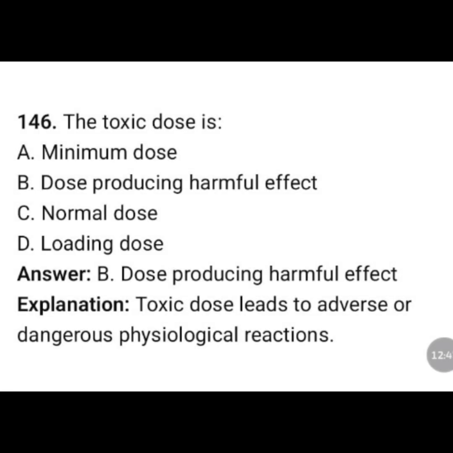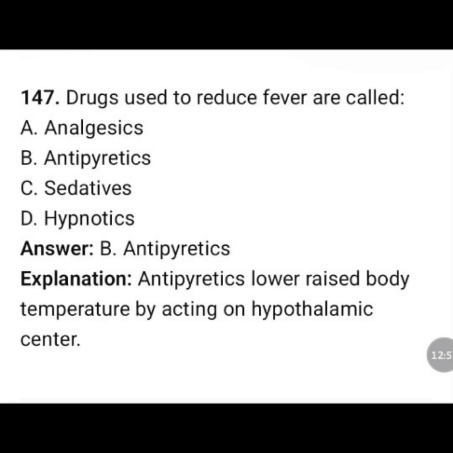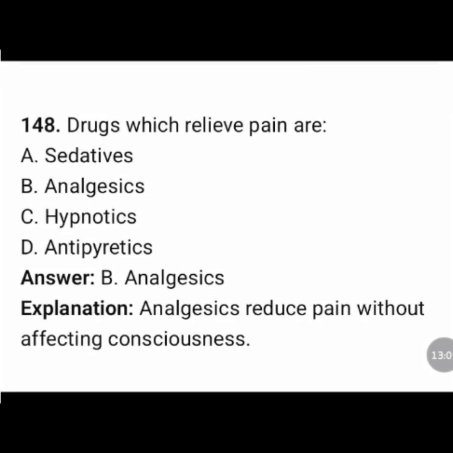The toxic dose is: minimal dose, dose producing harmful effect, normal dose, loading dose. The correct answer is option B, dose producing harmful effect. Toxic dose leads to adverse or dangerous physiological reaction. Drugs used to reduce fever are called: analgesics, antipyretics, sedatives, hypnotics. The correct answer is option B, antipyretics. Antipyretics lower raised body temperature by acting on the hypothalamic center.